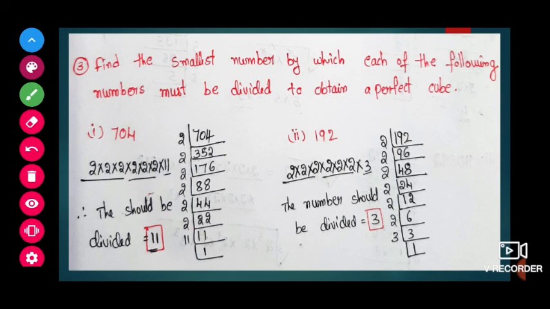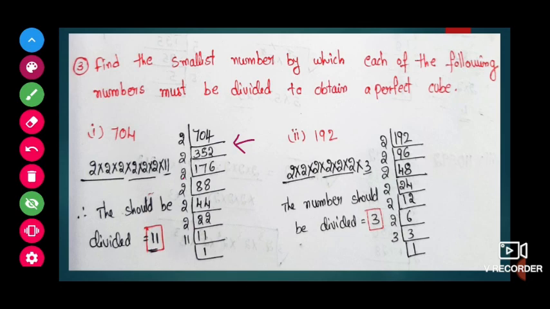If we take 704, same as children, prime factorization, it will go in the 2 table, 2 into 352. Next 2 threes are 6, 2 fives are 10, 2 twos are 4. Next 2 ones are 2, 2 sevens are 14, 2 6s are 12. Next 2 88s, 2 44s, 2 22s, 2 11s, 11 ones. So we can write 704 as 2 into 2 into 2, 2 into 2 into 2 into 11.